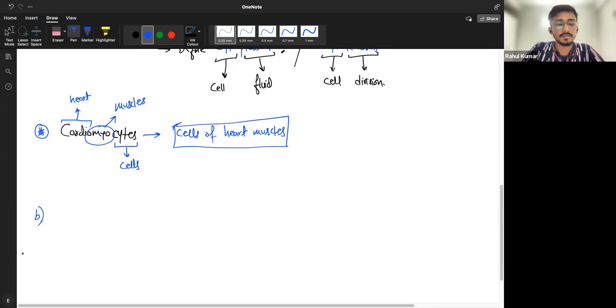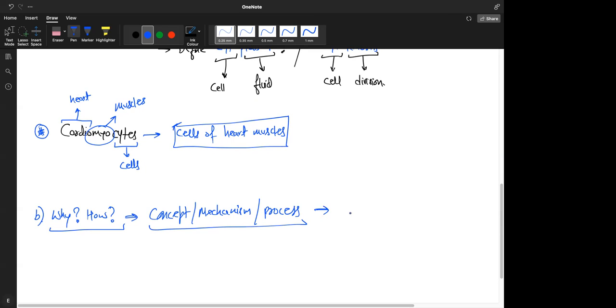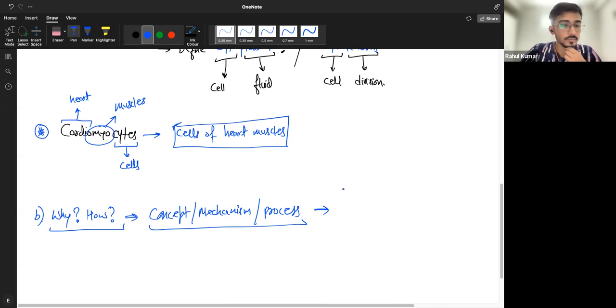Now, the second type of questions that come are why or how. Basically, both these questions are trying to figure out or ask the concepts. What is the concept or the mechanism behind any process? Do you understand? Yes, sir. And for these types of questions, how I help you is through active discussion in the class. Okay.